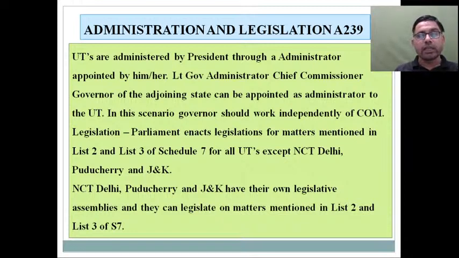There are certain union territories like Jammu and Kashmir, like Delhi, like Pondicherry. These three union territories come in the category of those union territories that have their own legislative assembly, while the other 5 union territories are those that are devoid of any legislative assembly. So after having such a short introduction about these union territories, now I will discuss with you the administration and legislation of these union territories.